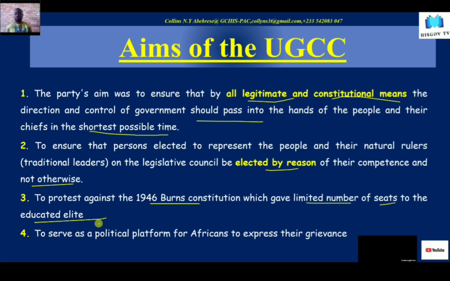And you know, when Nkrumah came, he really came with certain energy, which came to propel the UGCC to fame. But in the long run, Nkrumah decided to do away with the UGCC. But we will come to that more in our subsequent videos.